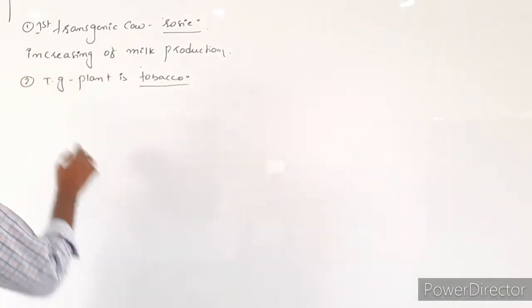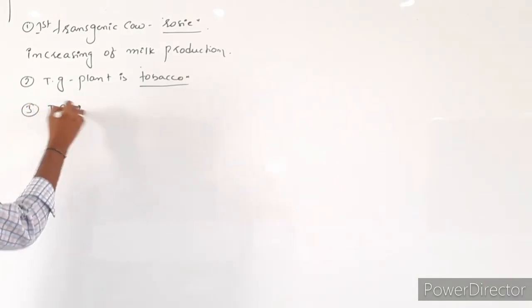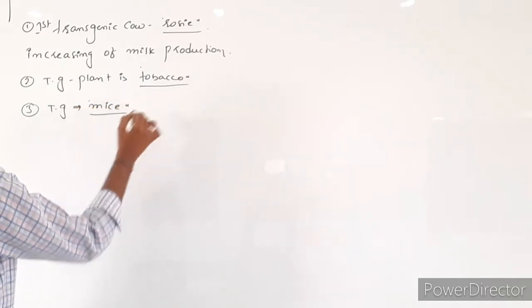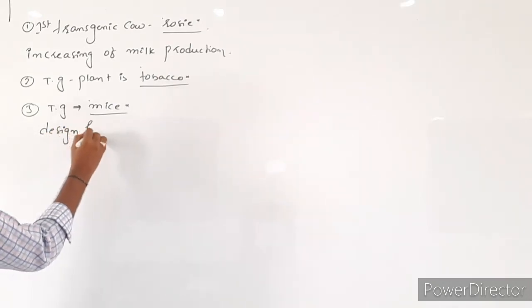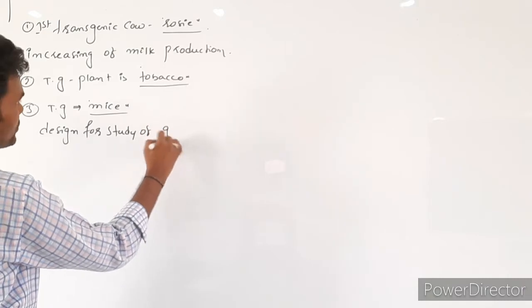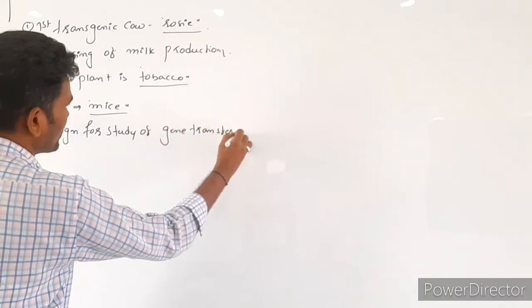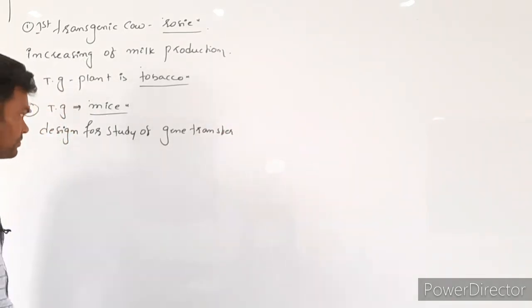And third one is the first transgenic animal is mice. These are specially prepared for the study of gene transfer and the study of gene effects as well as the contribution of genes.